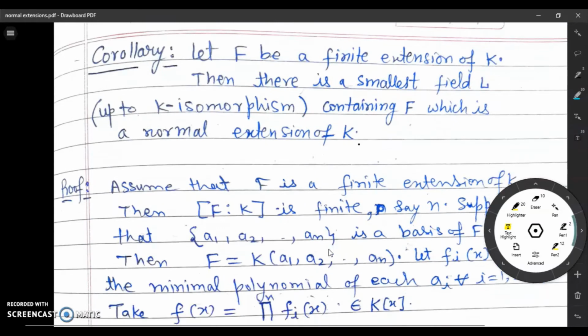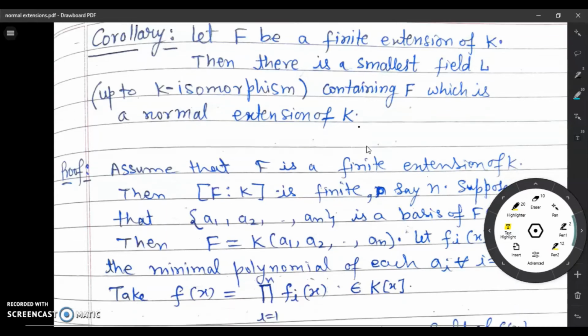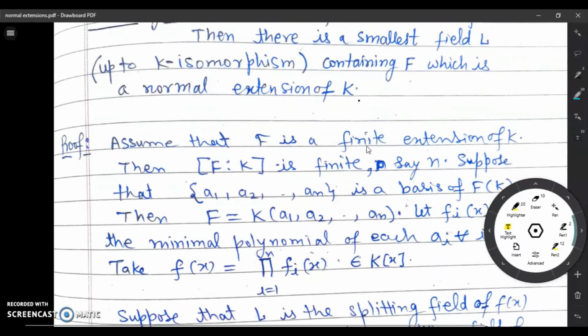We may also observe that if F is a finite extension of K, then there is a smallest field L containing F, which is a normal extension of K. Means if F is a finite extension of K, then we can find a smallest normal extension of K which contains F. This comes in a natural way.